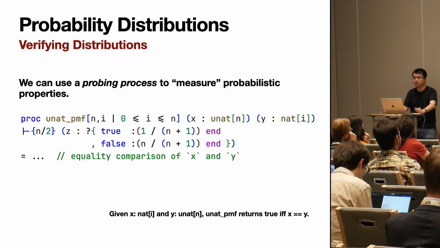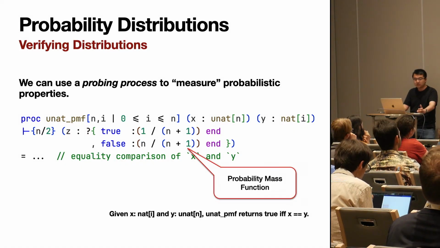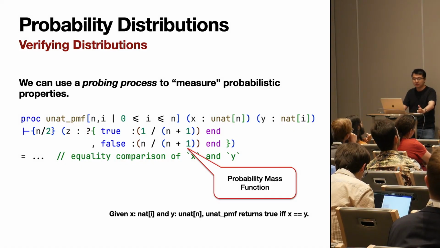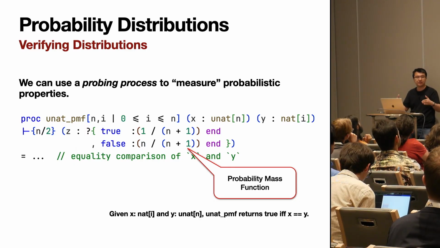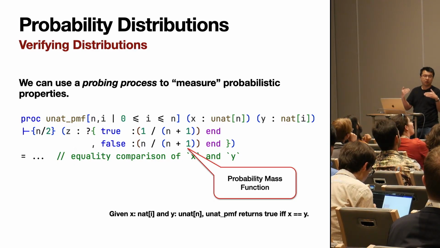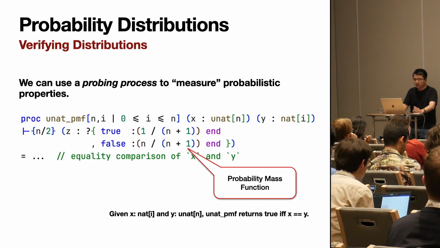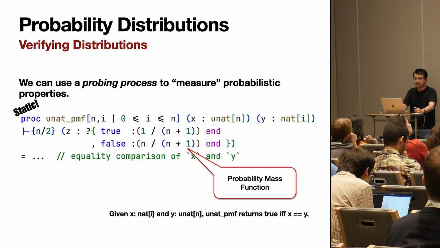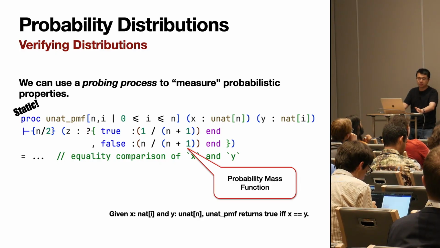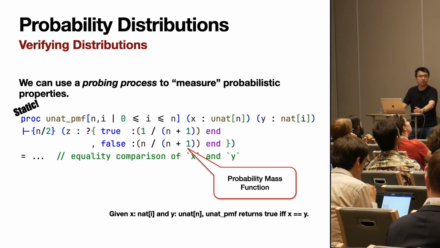So this is actually just doing what the probability mass function is doing in math. And we can see that through type checking, it actually verifies that our true message, which is the probability that our x and y are the same, is exactly the probability mass function that we would get in math. And another very surprising thing is that this entire UNAT PMF function is completely static. We don't need to run it at runtime. Just the fact that it type checks tells us that our UNAT encoding is indeed correct.